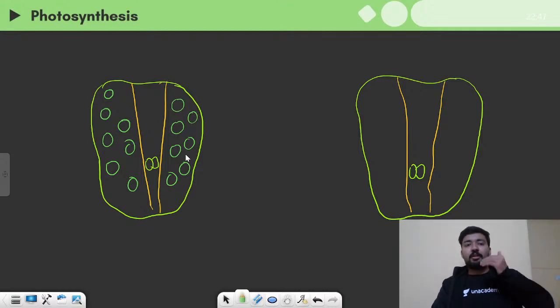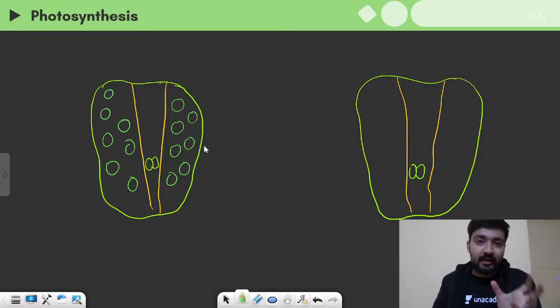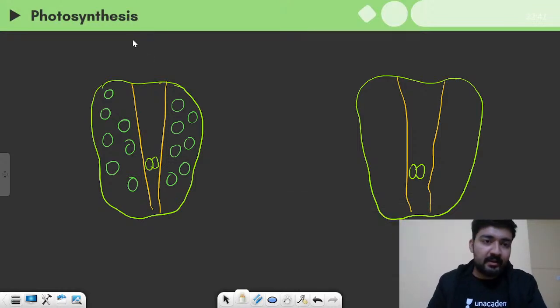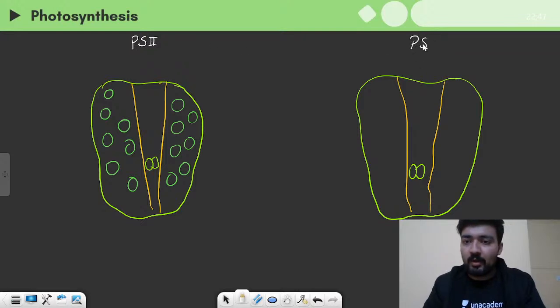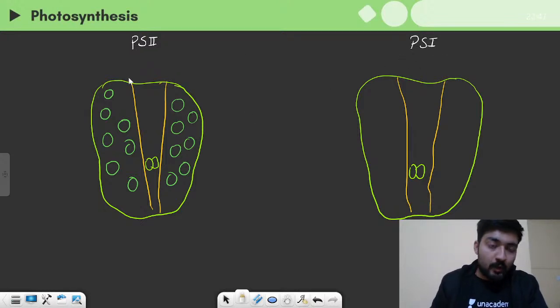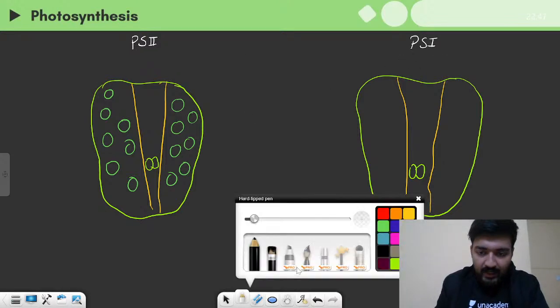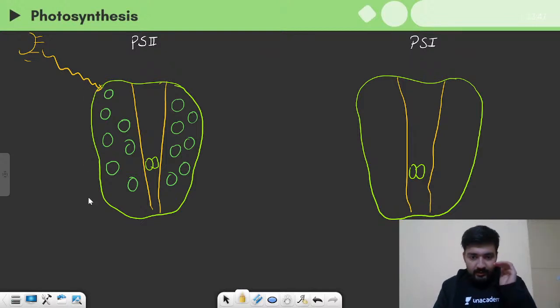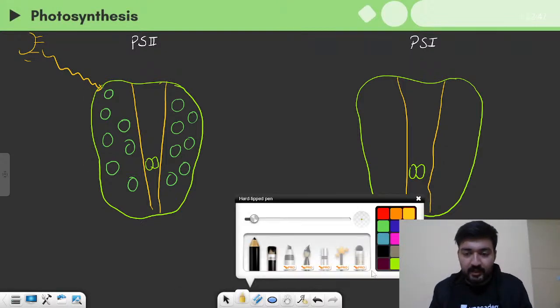To 200 to 300 pigments, they are under a single photosystem, and this particular photosystem is PS2 and this is PS1, right? Now in this PS2, what happens is that sunlight comes and falls on these pigments. Now this is something critical. I want you to understand it.